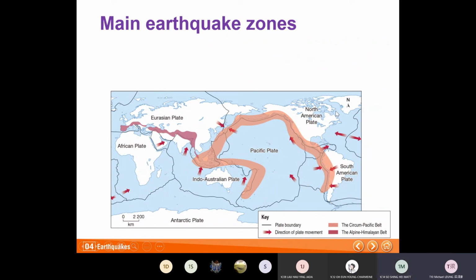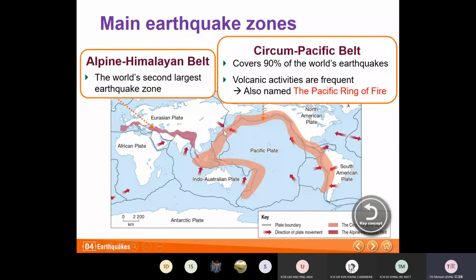Another is the Alpine-Himalayan Belt. It's the second largest earthquake zone. Tibet is at a very high altitude, 5,000 meters above sea level. Why is this place elevated? This is because it's on the plate boundary, so the movement pushed the plate upward. So remember, the Circum-Pacific Belt and the Alpine-Himalayan Belt. These are the two key earthquake zones.